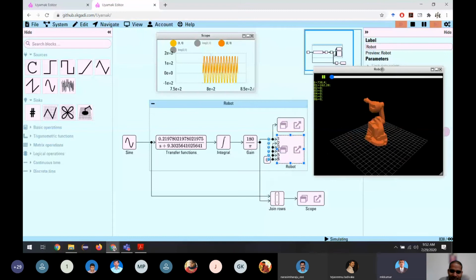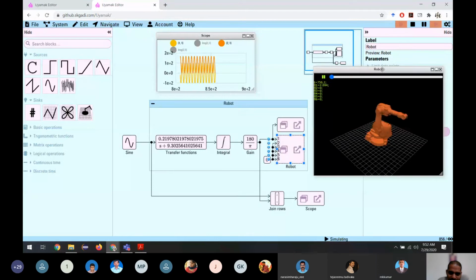Normally in communication systems, we can use these servo motors to adjust the antenna, for example. Can we use this for that application? Yeah, sure, sir.